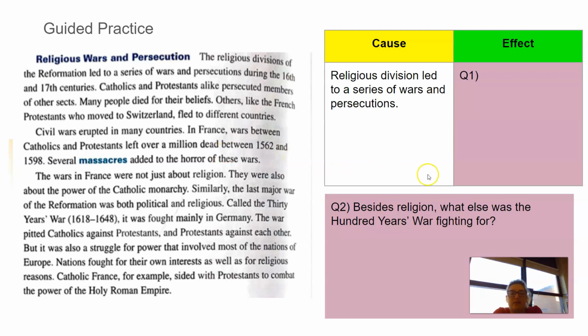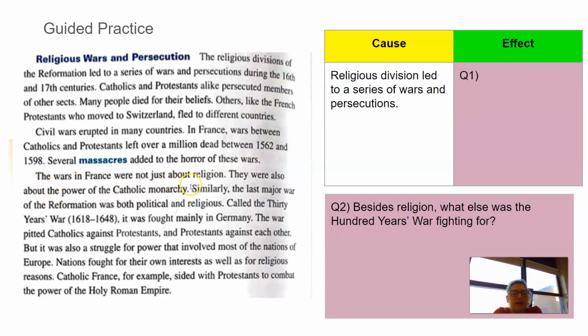All right, guided practice. We are going to read quickly and then answer these questions. The religious divisions of the Reformation led to a series of wars and persecutions during the 16th and 17th centuries. Catholics and Protestants alike persecuted members of other sects. Many people died for their beliefs. Others, like the French Protestants who moved to Switzerland, fled to different countries. Civil wars erupted in many countries. In France, wars between Catholics and Protestants left over 1 million dead between 1562 and 1598. Several massacres added to the horror of these wars.